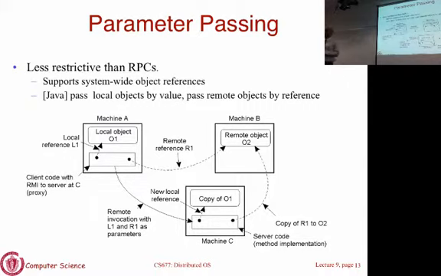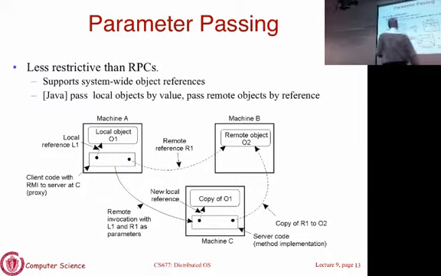As I already mentioned, this is less restrictive than RPCs. In RPC systems, we said you cannot call by reference. You cannot pass pointers because pointers don't make any sense in the address space of the server. If you try to dereference a pointer from another machine, it points to a local memory address which is meaningless to the server. In this case, we will relax that assumption and allow object references to be passed around. What this will require you to do is essentially chase network pointers. Because when you have a remote reference and you dereference a remote object, you have to chase a network pointer. That's what it essentially means.